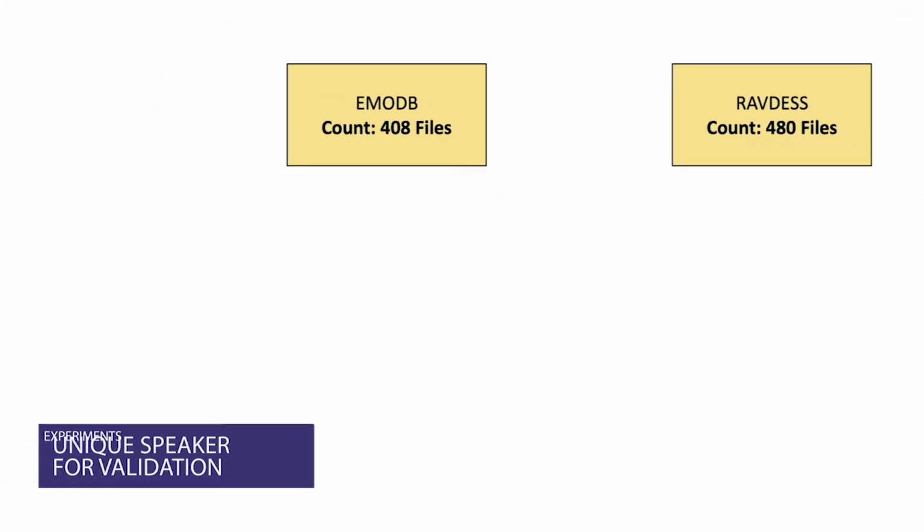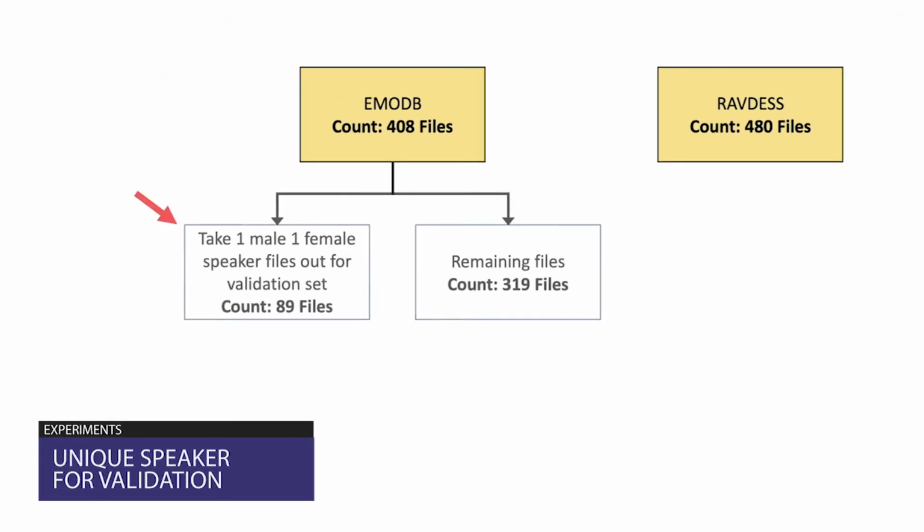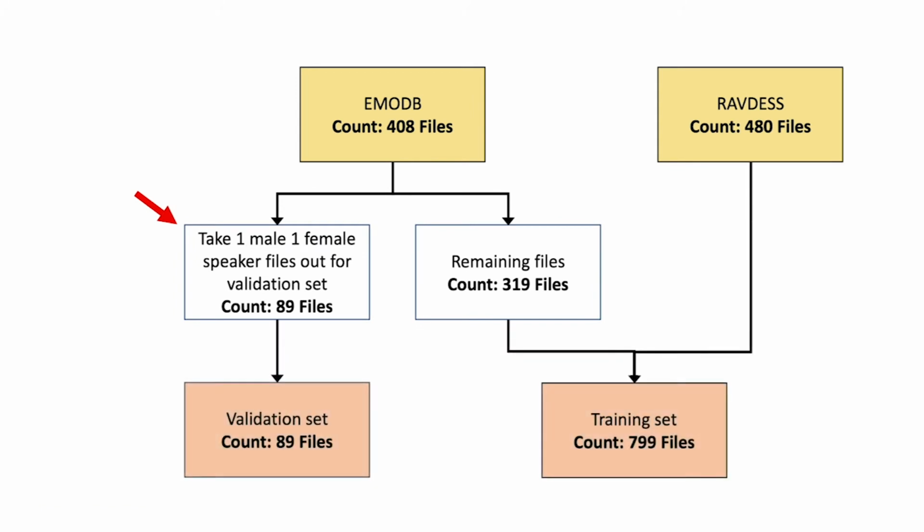Next, to ensure that the model trained is generalized to an independent dataset, we have decided to isolate one male and one female speaker from the EmoDB dataset to be used as the validation set. By doing this, the validation test would be performed on audio files of speakers which the model has not been exposed to, hence training a more robust model.